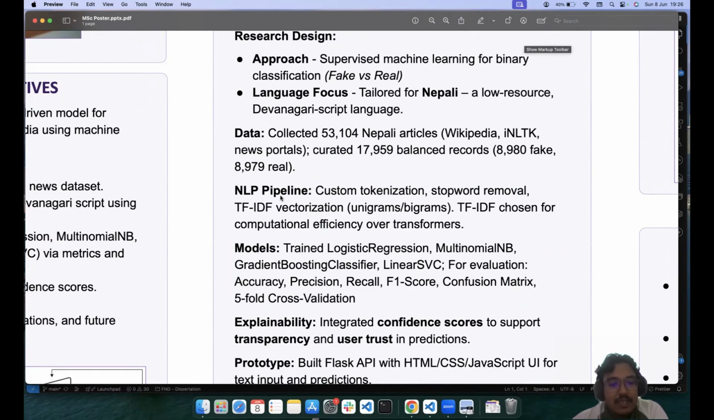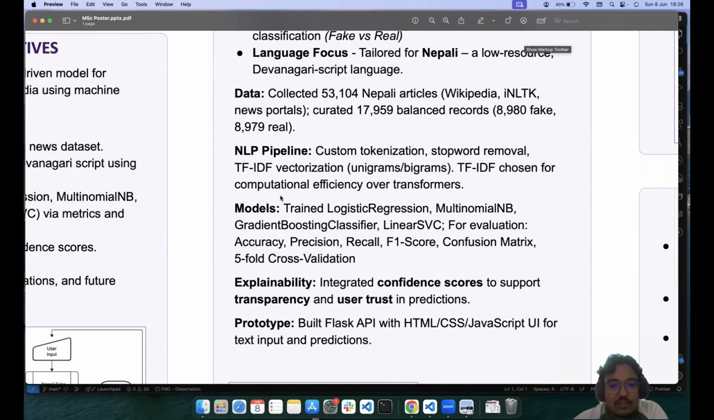The NLP pipeline, as I discussed in the objectives as well, used custom tokenization, stop word removal, and TF-IDF vectorization. It was chosen for computational efficiency over transformers or other vector forms such as word2vec or different other forms as well.